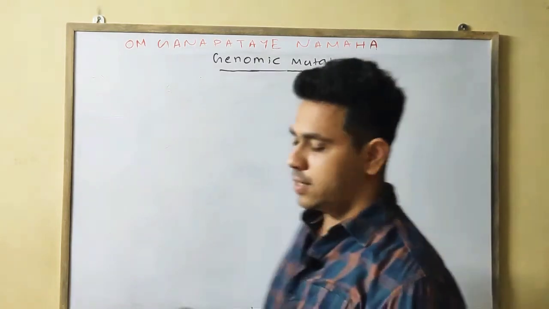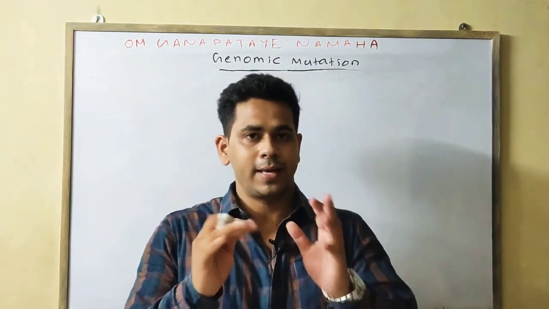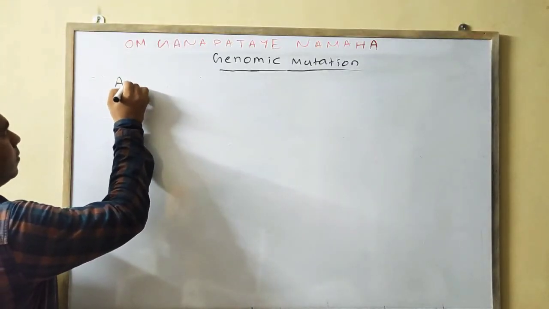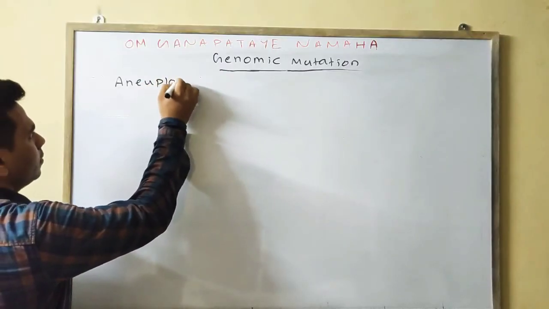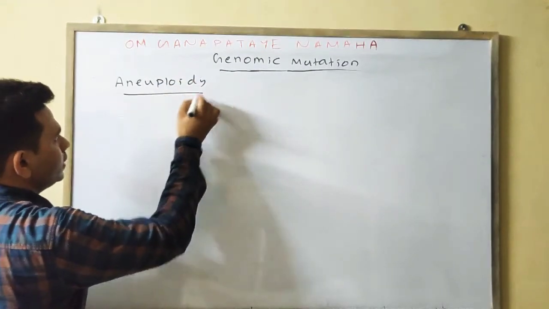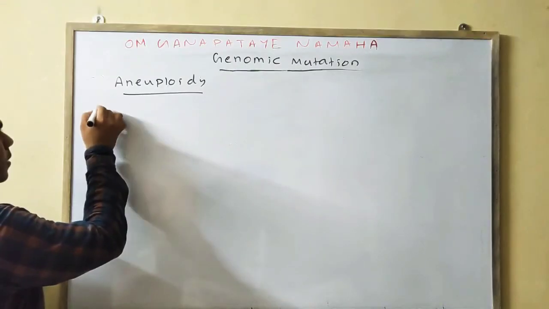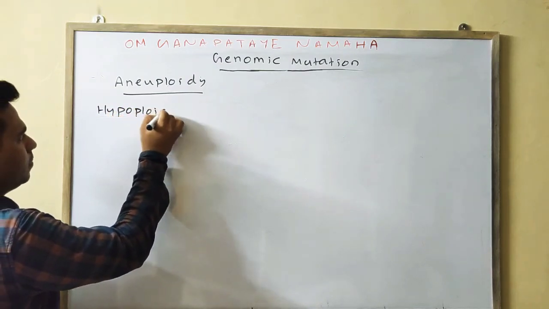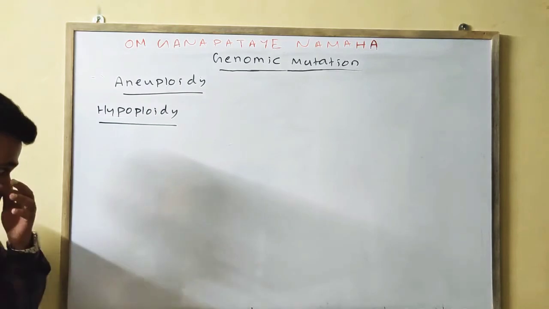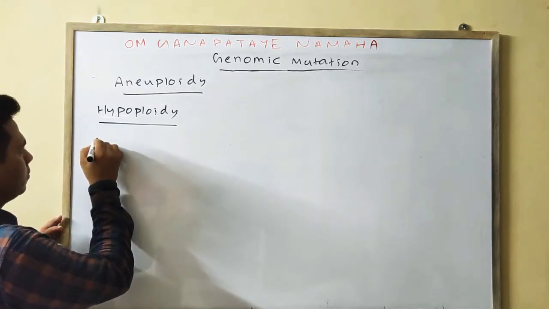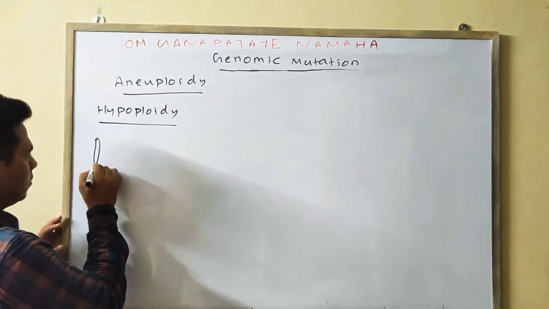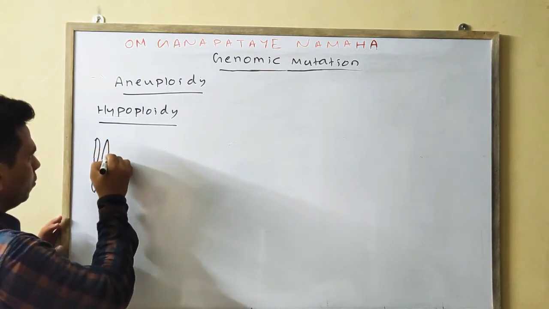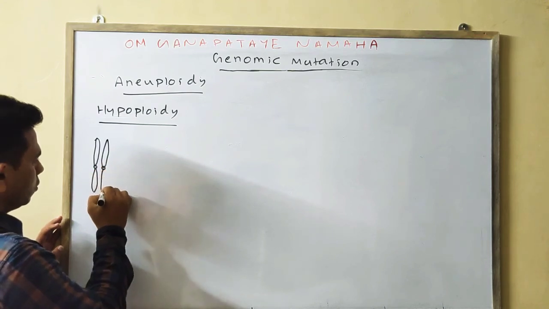Now I will make you understand aneuploidy and euploidy by giving examples. First, in the case of aneuploidy, we will discuss hypo first, then hyper. Hypoploidy means deletion of the chromosomes. Suppose we are talking about diploid chromosomes.